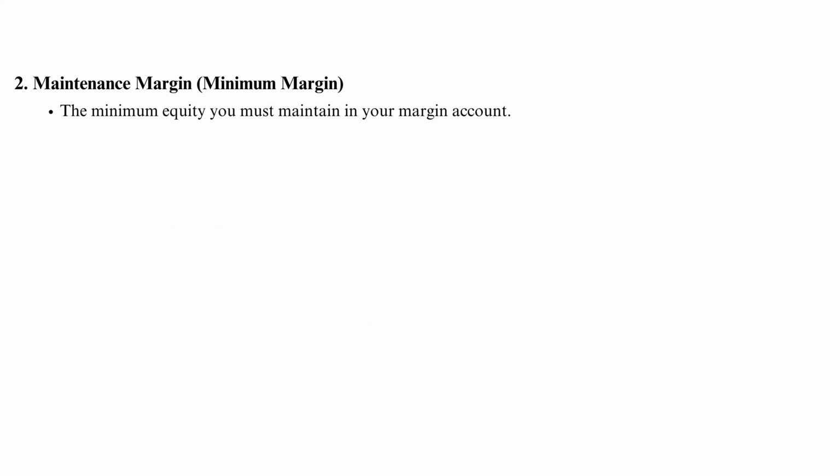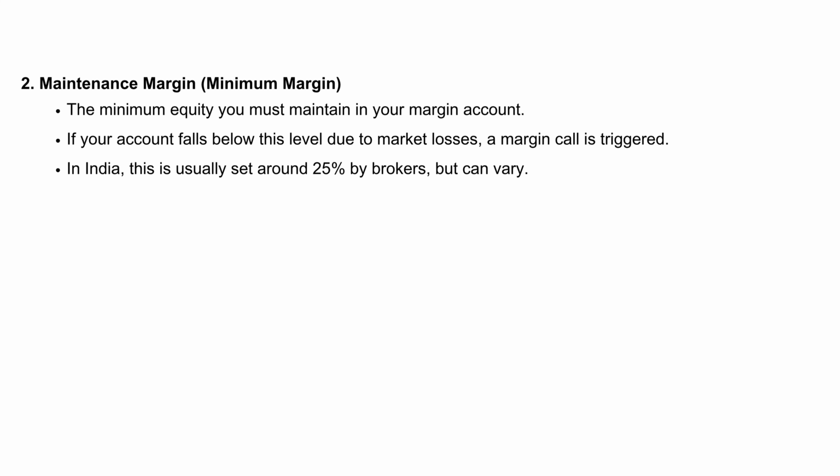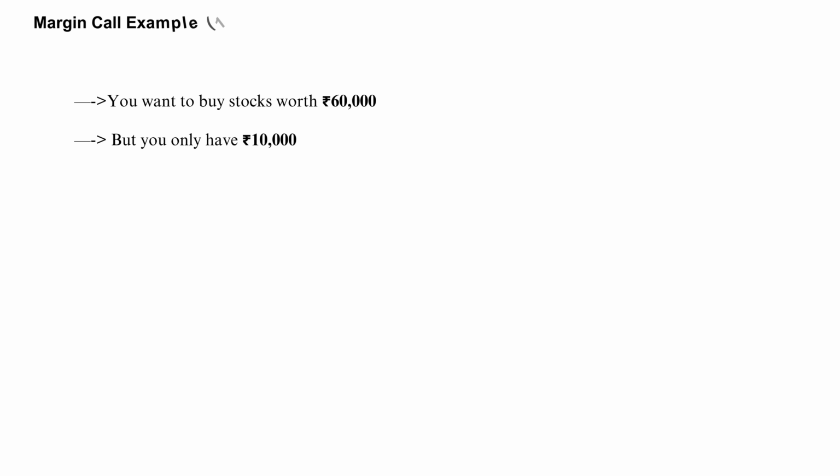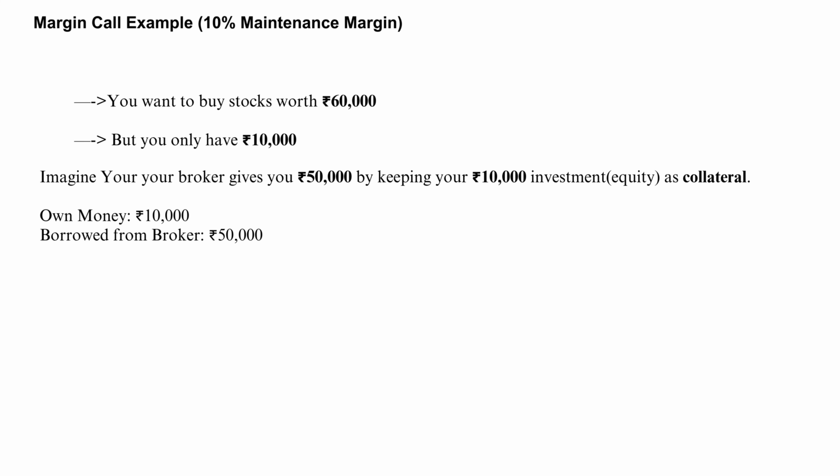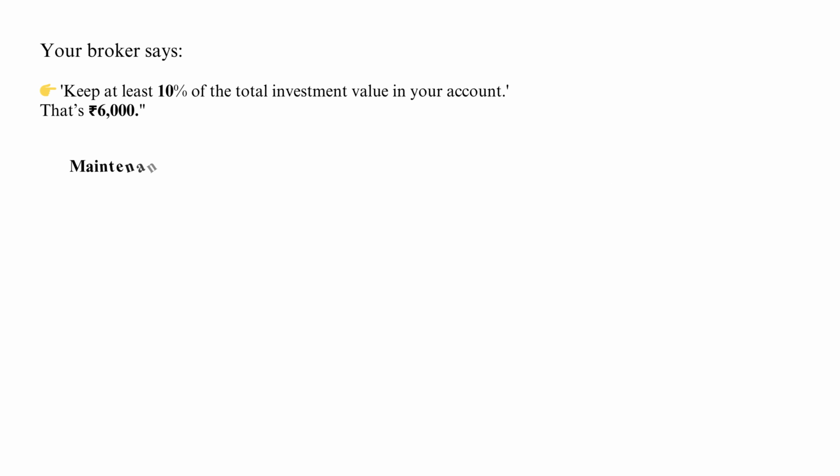The second condition that the broker is going to set is the maintenance margin, also known as the minimum margin. It is the minimum equity you must maintain in your margin account. If your account falls below this level due to market losses, a margin call is triggered. To understand it in a better way, consider an example with 10% maintenance margin. Let's assume you want to buy stocks worth 60,000 rupees, but you only have 10,000 rupees. Imagine your broker gives you 50,000 rupees by keeping your 10,000 rupees investment or equity as collateral. And your broker says, keep at least 10% of the total investment value in your account.